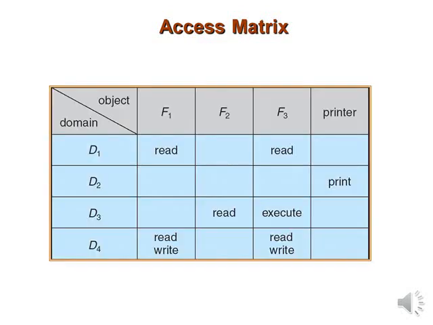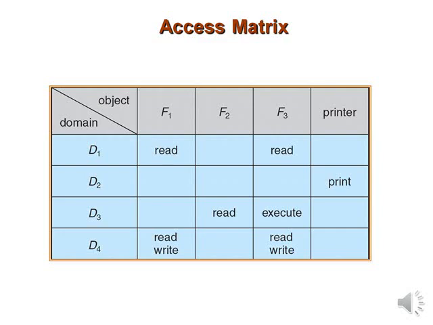To illustrate this concept, we consider an access matrix as shown in the figure. This is a simple figure which specifies there are 4 domains D1, D2, D3 and D4, as we specified earlier that the rows of the access matrix represent the domains and the columns represent the objects. So here we have 4 domains and 4 objects: F1, F2, F3 and a laser printer.